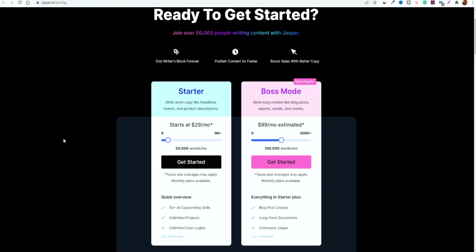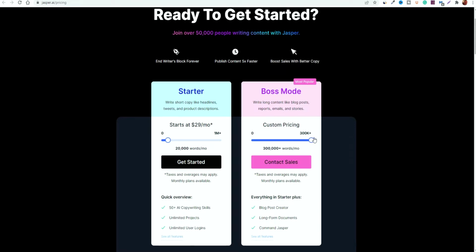So when you look at the pricing of Jasper, they have gone through multiple changes in the last while. It starts off at $29 a month for a minimum of 20,000 words and up to $99 a month for a minimum of 100,000 words. Now before, when it was known as Jarvis, you used to have unlimited words per month for $99, so they have changed that. Even though the tool does work and it is very valuable for what it offers, you're not getting the same bang for your buck as you would have gotten previously, as now it will cost you a lot more per month depending on the amount of words that you're writing.